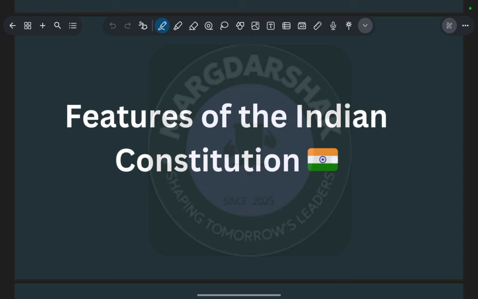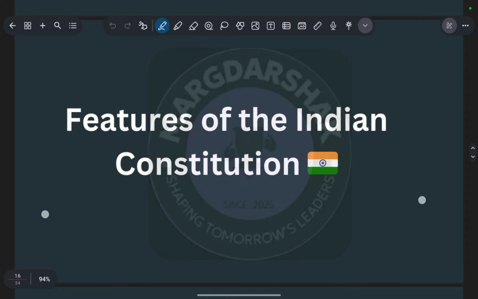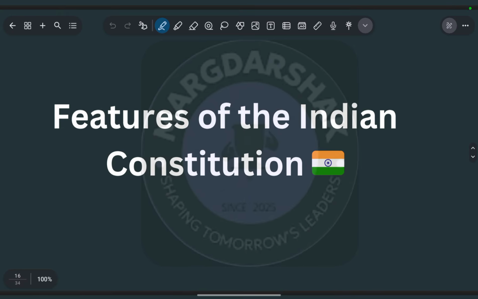So in today's lecture we are going to discuss the next part of our series, that is the features of the Indian Constitution. The constitution that was made by our Constituent Assembly, we will discuss the features of that constitution, the one we are using today. Okay, so without wasting any time, let's move towards the chapter.